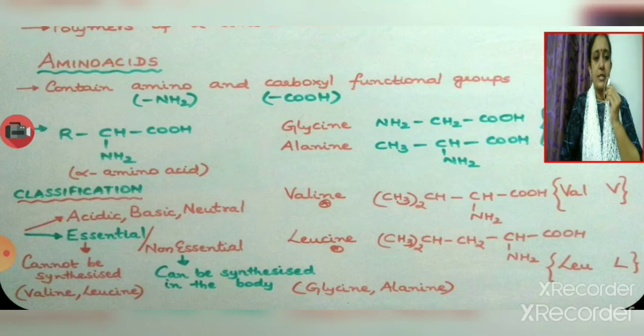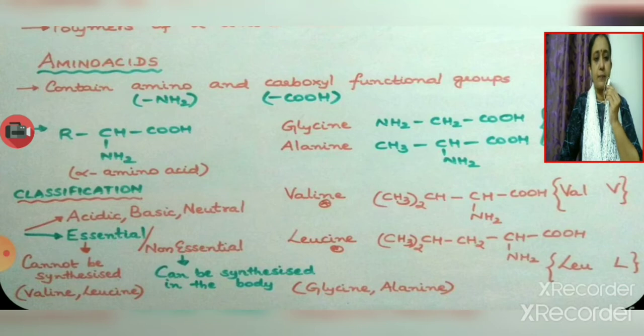An alpha amino acid is represented as RCHNH2COOH. Various amino acids are glycine, alanine, valine, leucine. Glycine is NH2CH2COOH. It is represented as GLY or capital G. Alanine is CH3CHNH2COOH. It is represented as ALA or A. Valine is (CH3)2CHCHNH2COOH and it is represented as VAL or capital V.